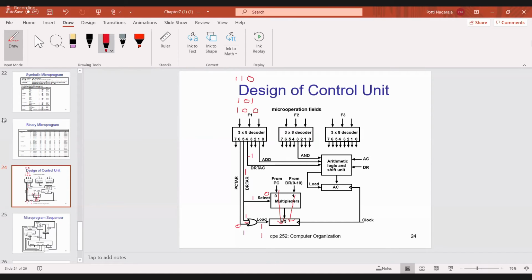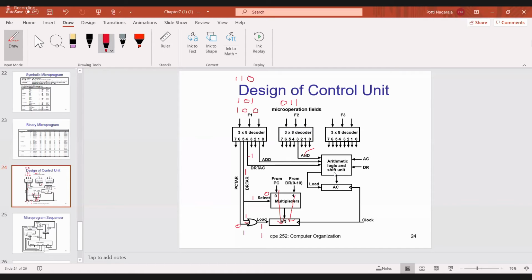So like this, F1, F2, F3. Now see here, when it is 001, what is the operation that you are performing? Addition. In F2, when it is 011, what is the operation? 011 is the third input line, AND operation. Is it okay? The table already exists, verify the table. This AND instruction we will execute by using the arithmetic logic shift unit.